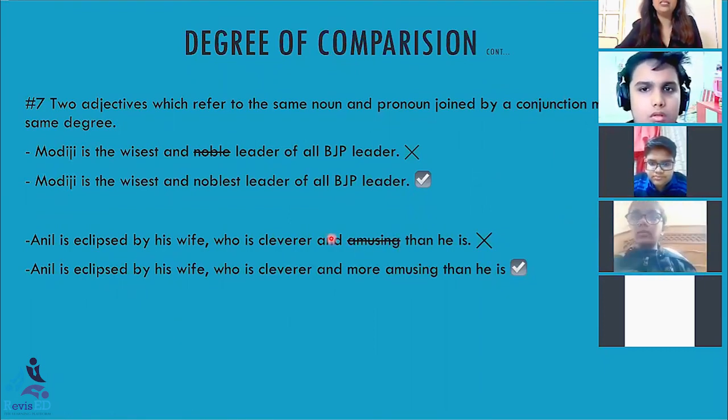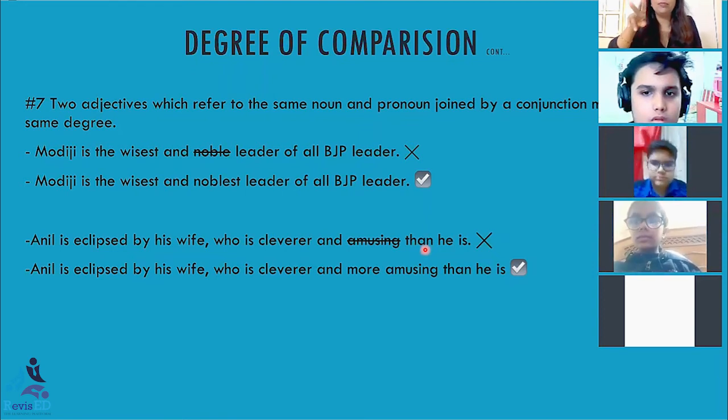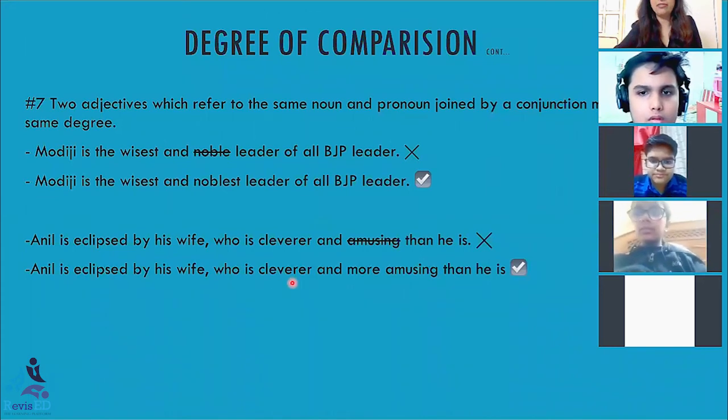But and says जो left पर होगा वही right पर होगा, या फिर जो right पर होगा वही left पर होगा. Now I have to strike one of the options. Which option should I strike? I know that we are making a comparison. That is why this than word is there. Now this comparison is between two people, Anil and his wife. Since the comparison is between two people, I will use comparative degree and I will convert this positive degree into comparative degree. Who is cleverer and more amusing than he is.